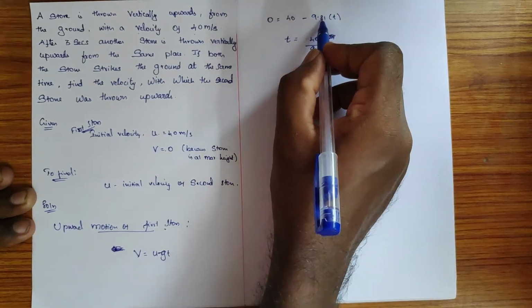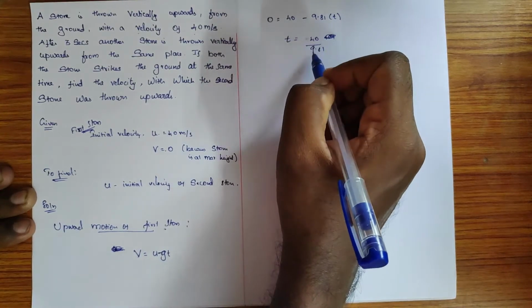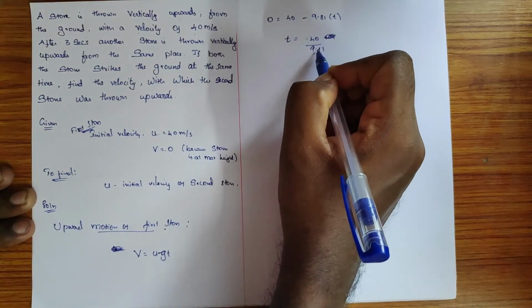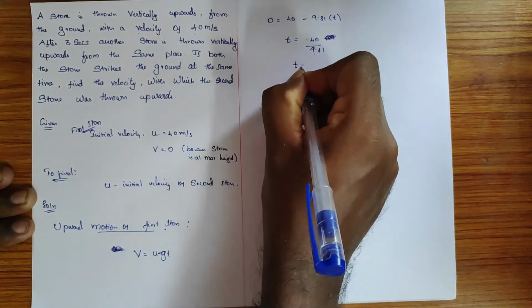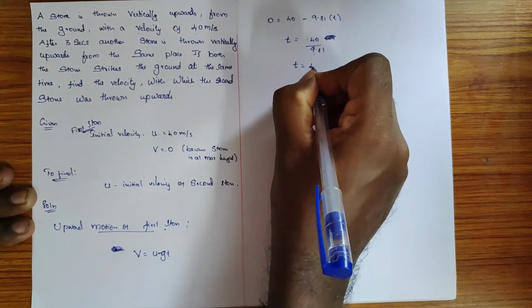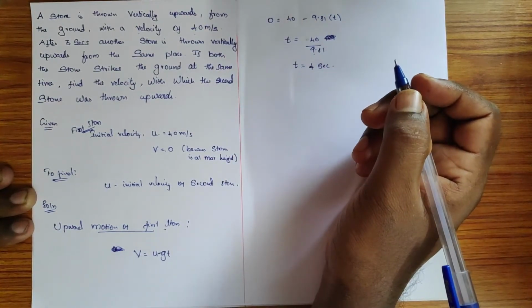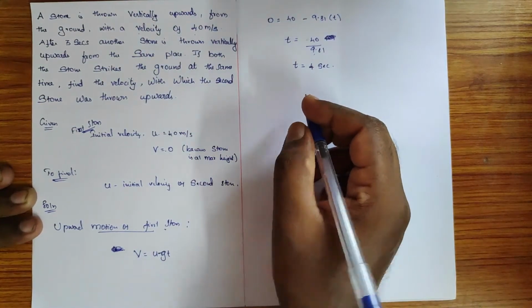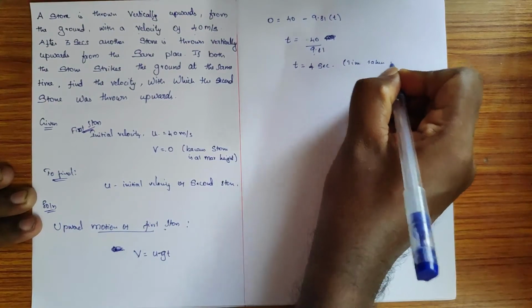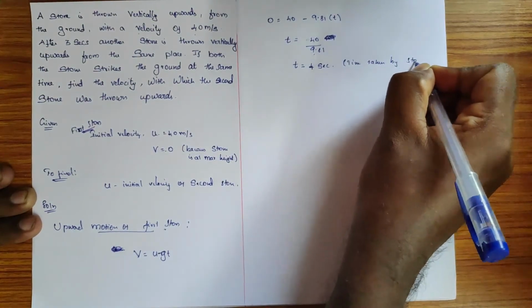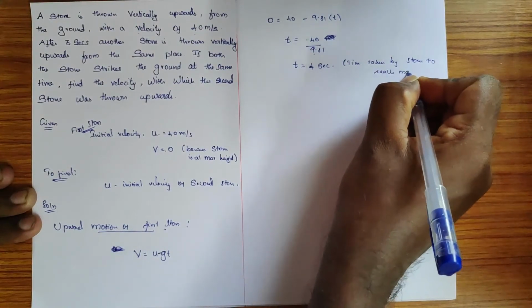Taking 9.81 t to the other side and doing the cross multiplication, t equals 40 divided by 9.81, so the time we get is about 4 seconds, right? So this is the time taken by the stone to reach maximum height.